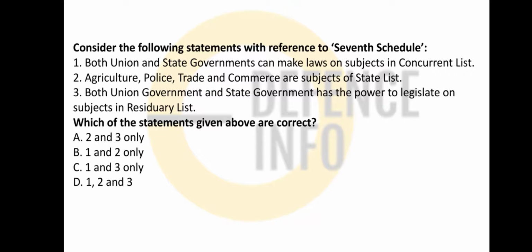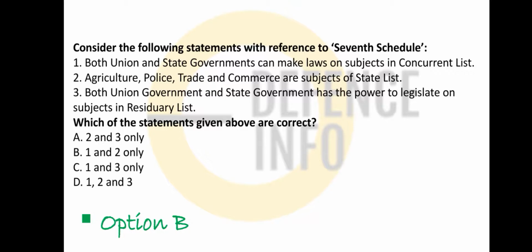Consider which one of the following is correct with reference to the 7th Schedule. So the 7th Schedule says that we have the union list, the state list and the concurrent list, okay? Generally the union makes laws on the union list, and both the union and state governments can make laws on the concurrent list. Yes, it is correct. Agriculture, police, trade, commerce are subjects of the state list. Is it? Both the union government and the state government have the power to legislate on the subjects of the residuary list. Is it? So option B is correct.